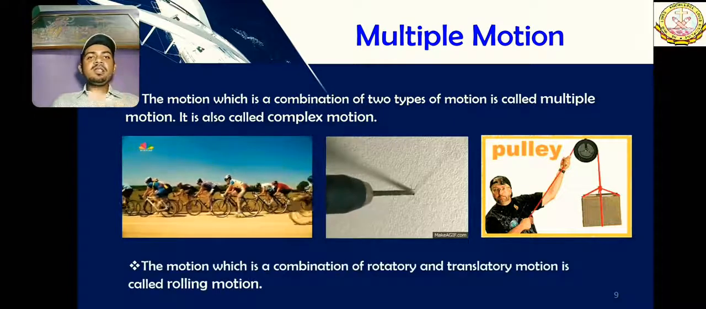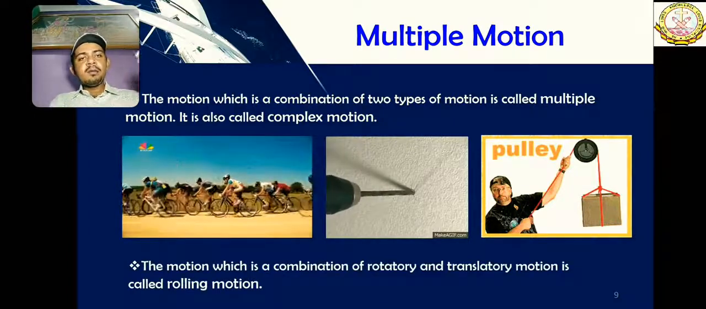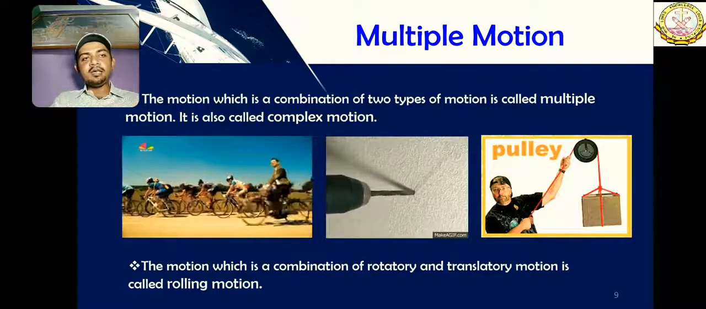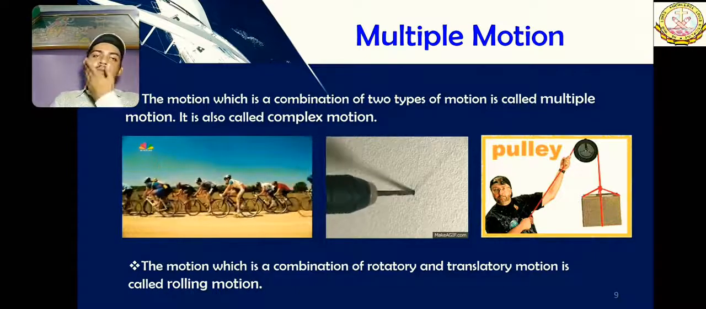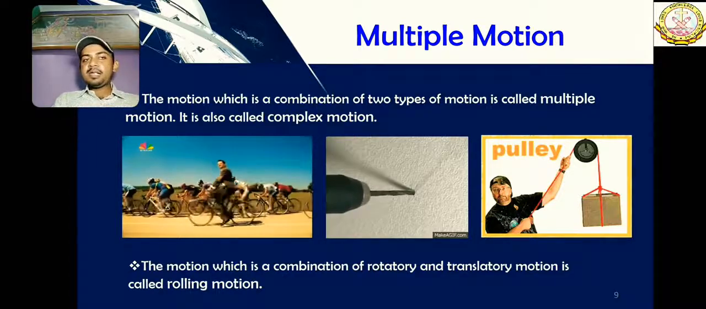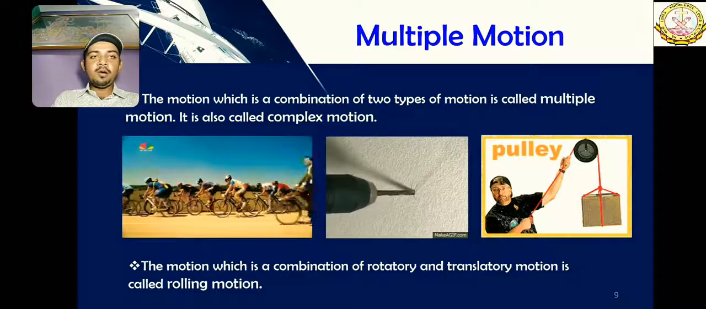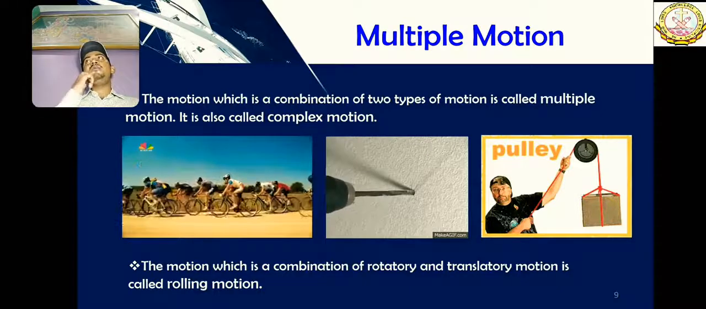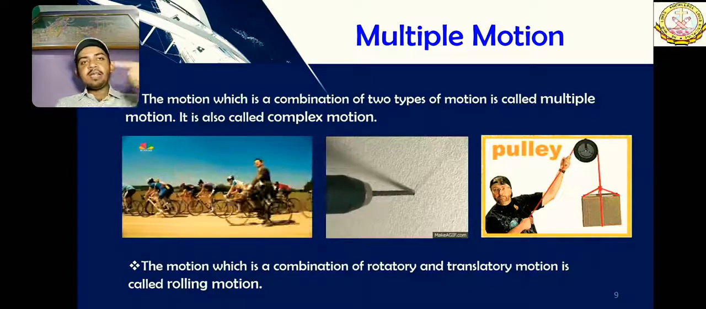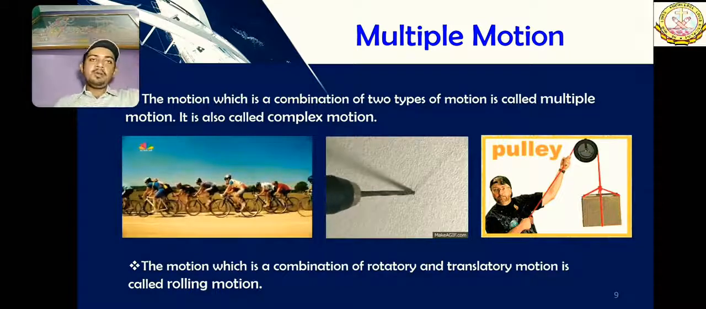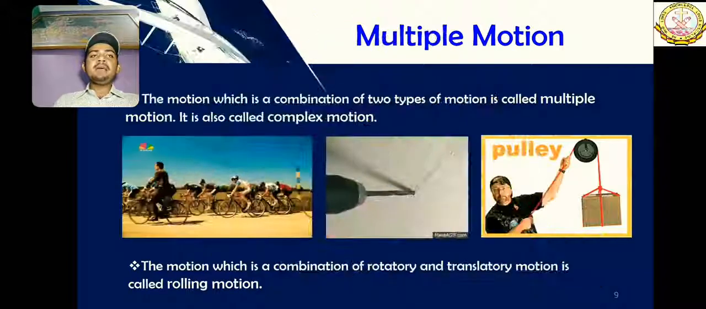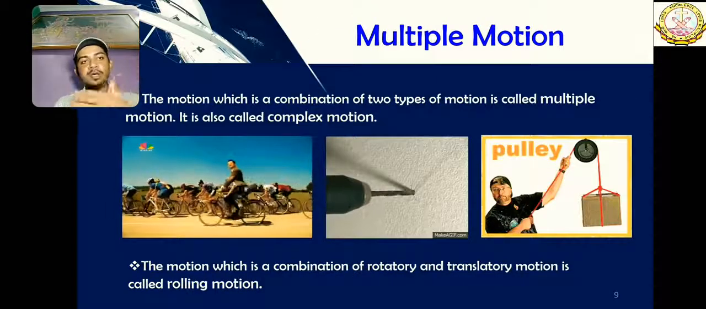One small thing here is that the motion in which a combination of rotatory and translatory motion is present is called rolling motion. When we combine these two motions, rotatory and translatory, we call it rolling motion. If you simply roll a ball on the ground, it will show rolling motion, rotatory as well as translatory. So the rolling motion is simply a type of multiple motion in which rotatory and translatory motions are combined together.